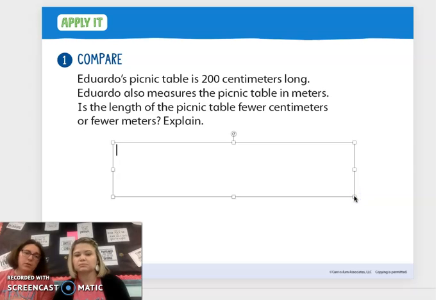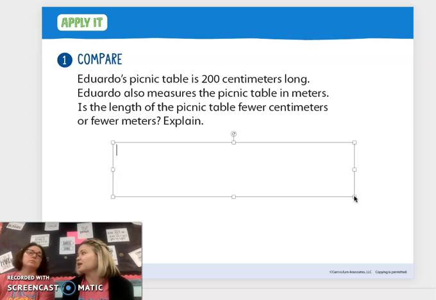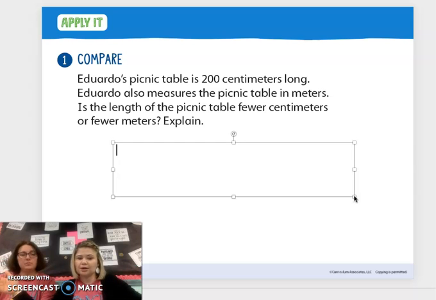Which one? Okay. So we learned last week that there are 100 centimeters in 1 meter, right? So what's bigger? Meter. Yes. It's like 12 inches in 1 foot, right? What's bigger? The foot. Yep. If there are 100 centimeters in 1 meter, a meter is the bigger unit of measurement.